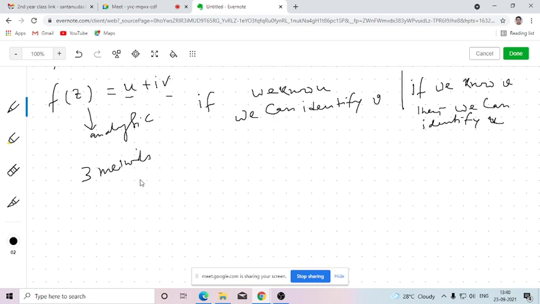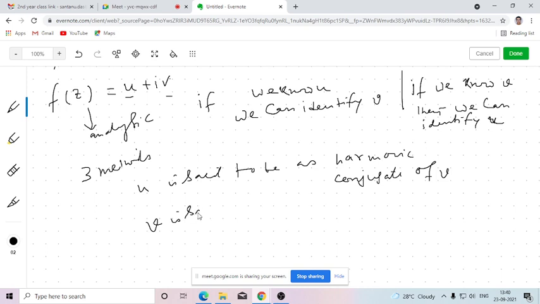Since u and v both are harmonic, u is said to be the harmonic conjugate of v, and similarly v is the harmonic conjugate of u.